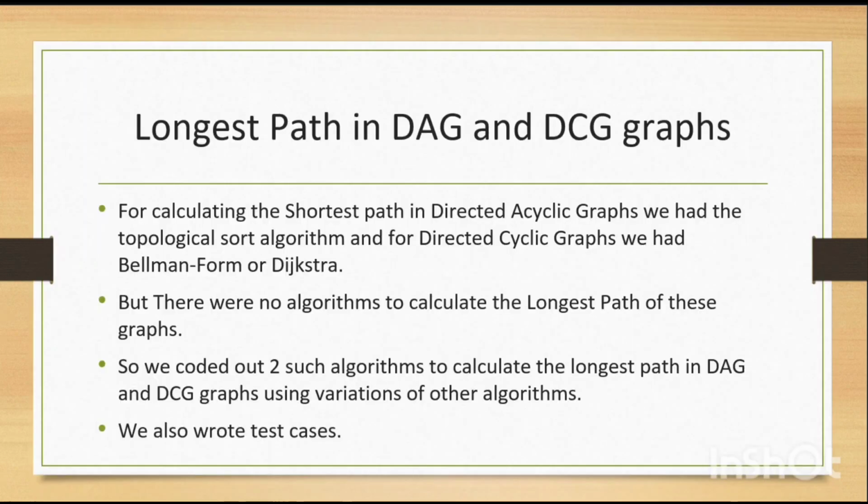My next task was to code out the longest path in directed acyclic graph and directed cyclic graph. For this, I used a variation of topological sort algorithm for DAG and a variation of Bellman-Ford for DCG to code out these 2 particular algorithms.